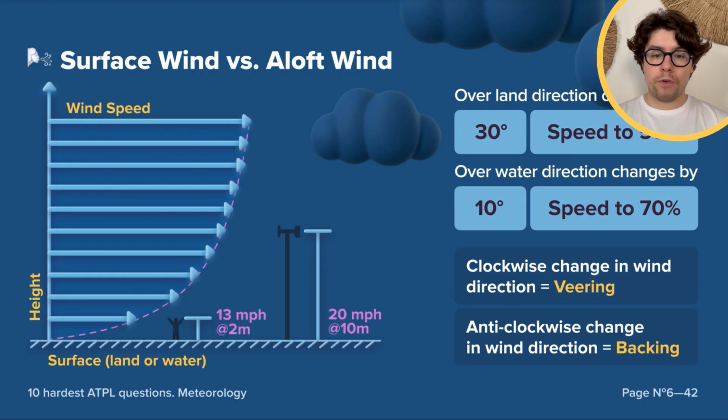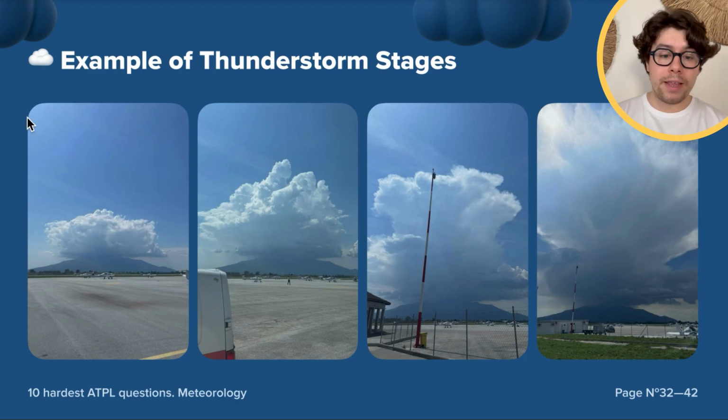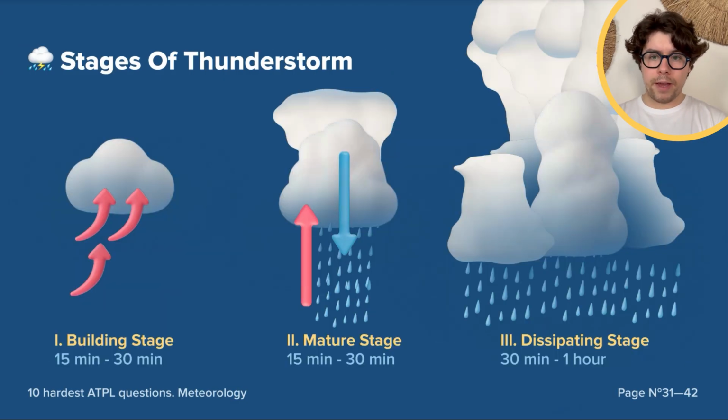Just to show you, before we continue, an example of a thunderstorm. Here you can see a clear example of an orographic thunderstorm, which has a trigger that is orographic. Of course, the air is being pushed up initially by the mountain in the way, and as the air is being pushed, the convection starts, the whole process begins, and of course, a big thunderstorm cloud is being created. The stages of thunderstorms are also something that you have to know for the exams.